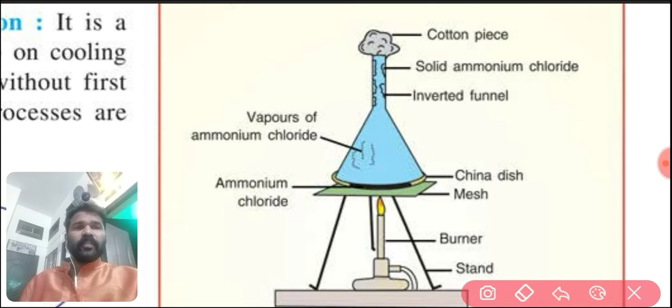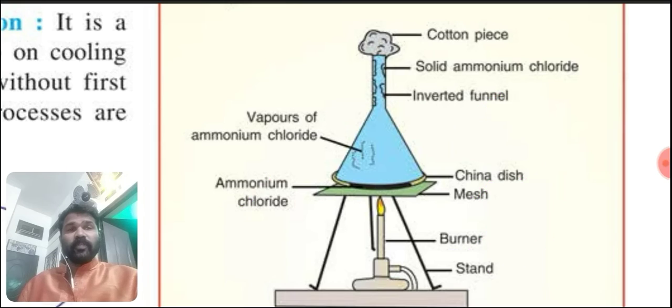Here we can see a china dish, wire mesh, burner, stand, and we are using ammonium chloride. These are the things in the arrangement, then an inverted funnel. Just go through it.